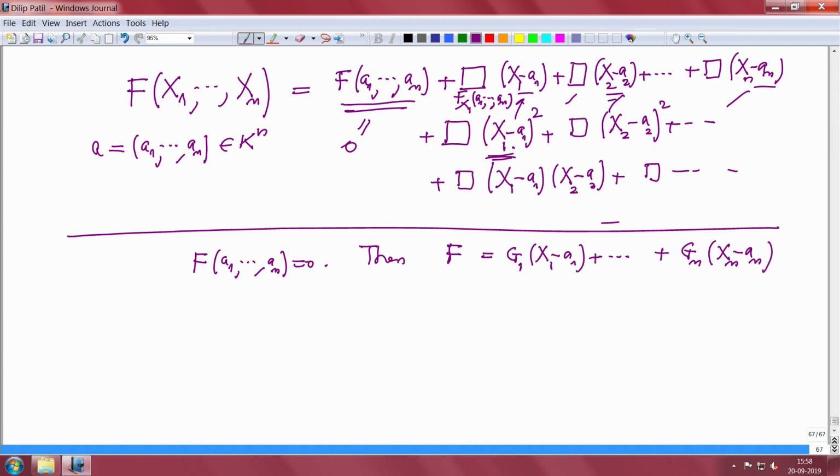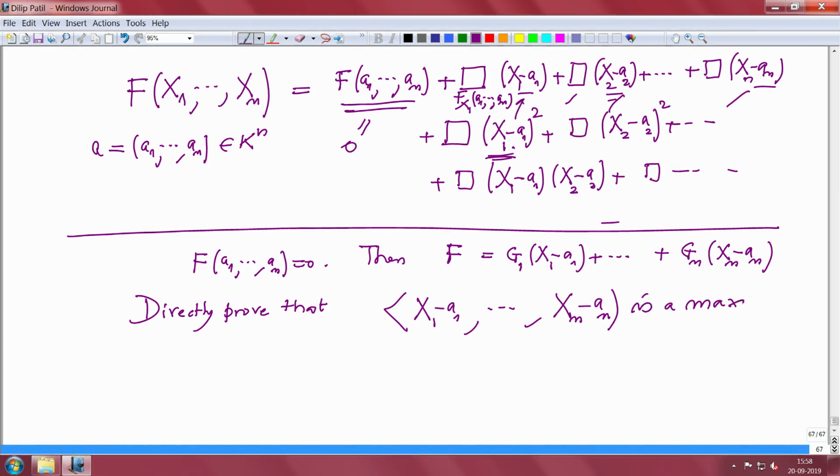So, all right, directly proving this is equivalent to proving what? That the ideal generated by x1 minus a1, up to xn minus an, is a maximal ideal in k[x1, ..., xn].